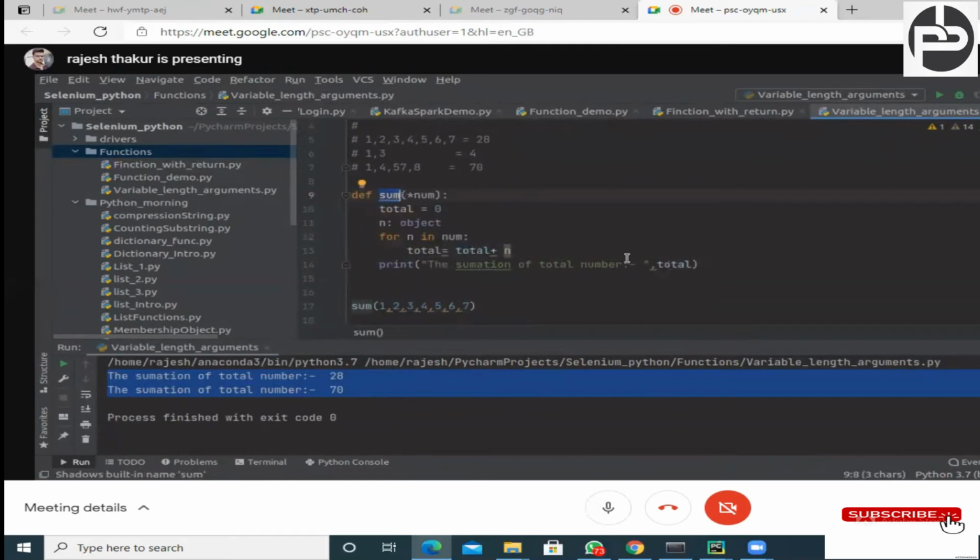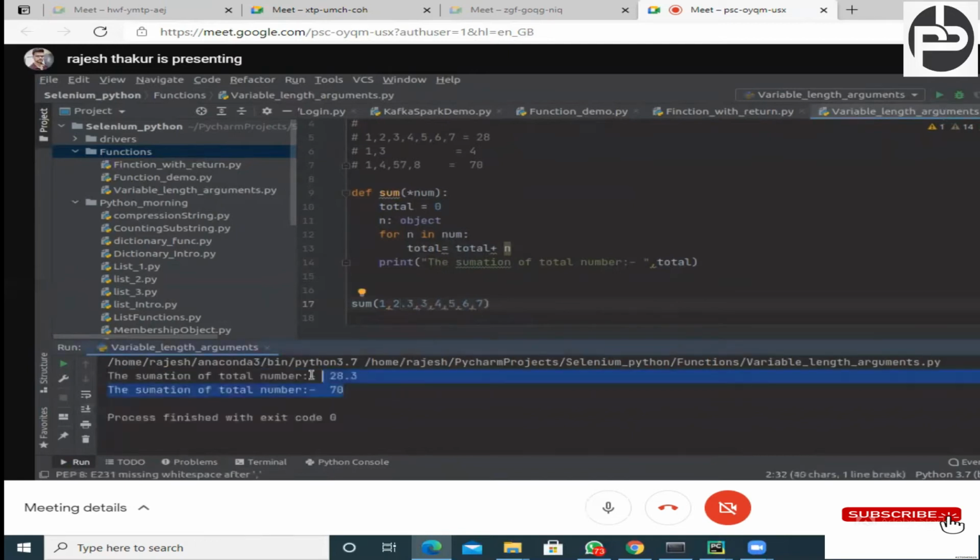Okay, and one more beauty is that in the case of Python, I told you, right, Python is a very beautiful language. It's not like you have to intentionally define the data type. You can pass 2.3 also. You can pass fractional values also, and you will get a proper result. There is no if and else. Okay?